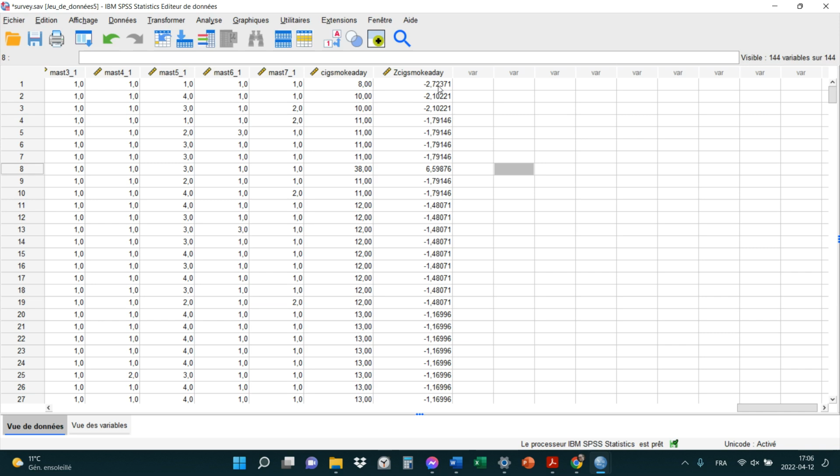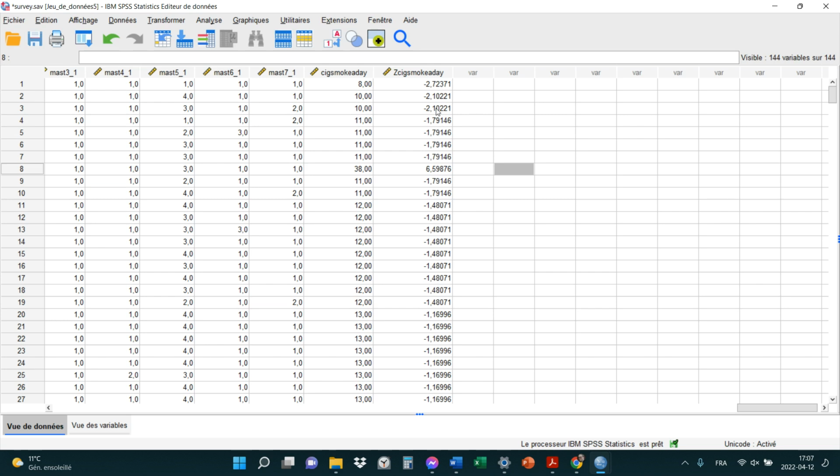If it's a normal distribution, it's still within the normal range, right? Because most of your data will be between minus 3Z and plus 3Z. What that means is minus 3 standard deviations over the mean and under the mean, and plus 3 standard deviations over the mean, right?